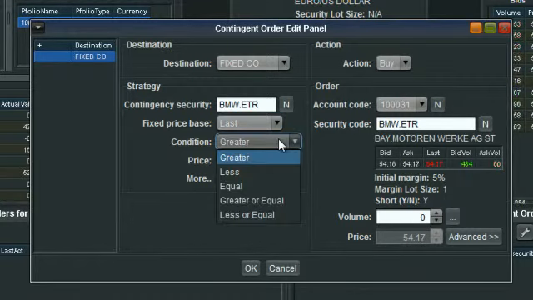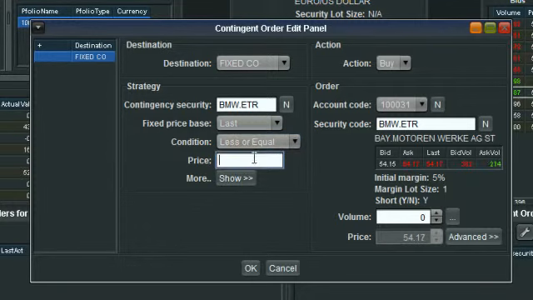The condition, there are quite a few options here, obviously greater than the price you specify, less than, equal to a specific price, or greater than or equal, or less than or equal. In this case, we're waiting for the market to drop below where it currently is before we sell. So we're going to say less than or equal to. Now currently BMW, you can see in our little snapshot here, the last price is 54.15.